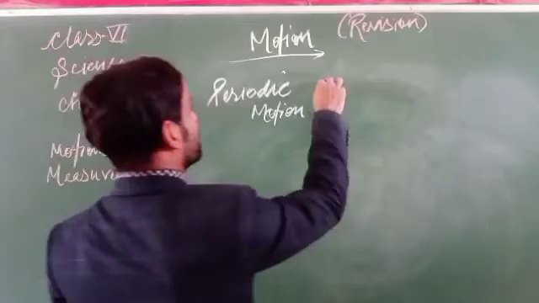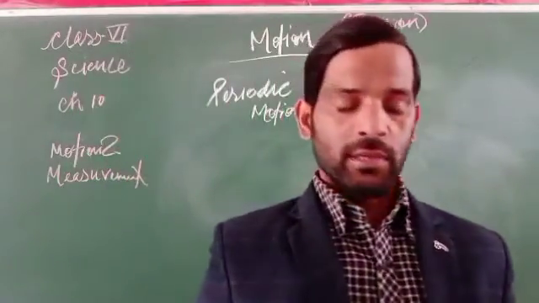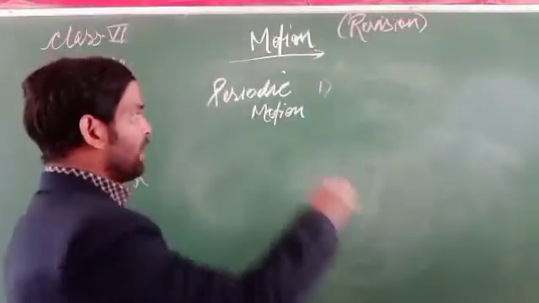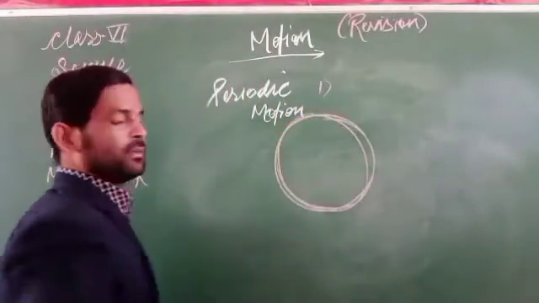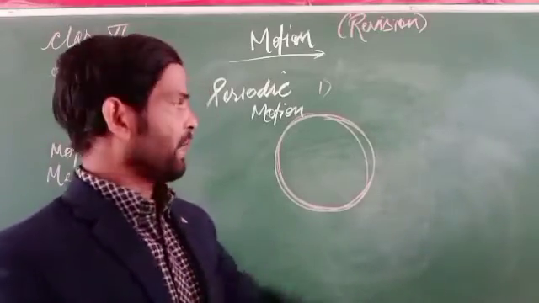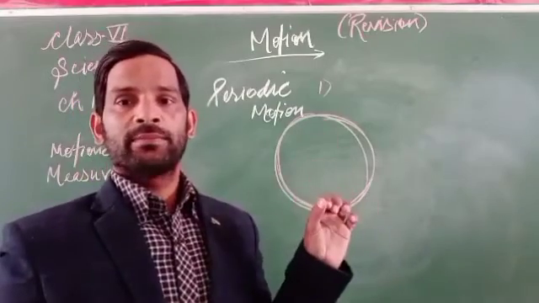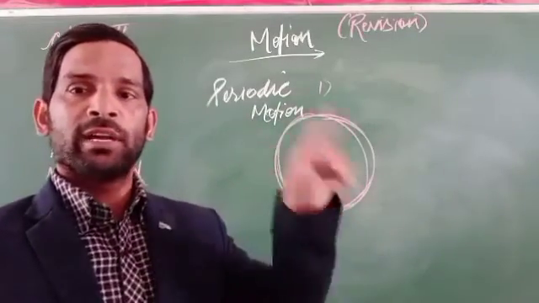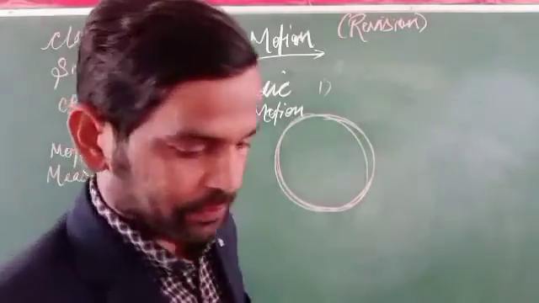What is an example of this type of periodic motion? Earth rotating, Earth revolving around the Sun. After a fixed time, it revolves again. The Moon revolving around the Earth is another form of periodic motion.